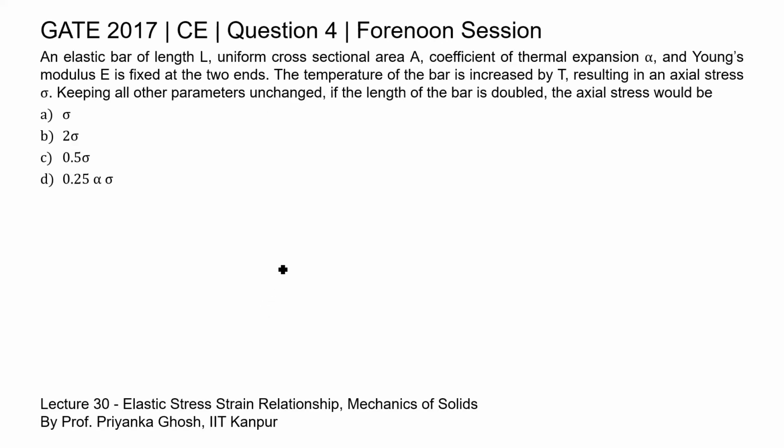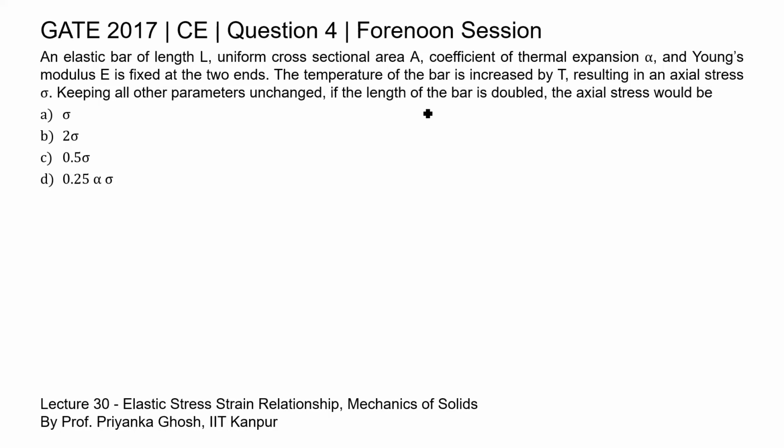So, now in this question it is saying that if the length of the bar is doubled, then what would the axial stress be. Just now we have seen that the axial stress due to temperature change is independent of the cross-section and length of the bar.